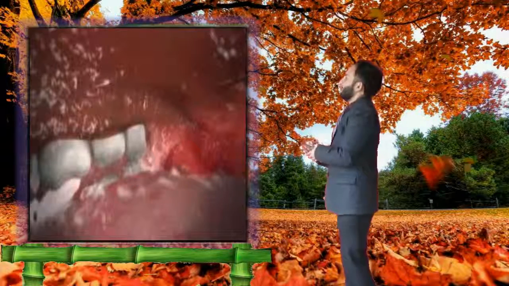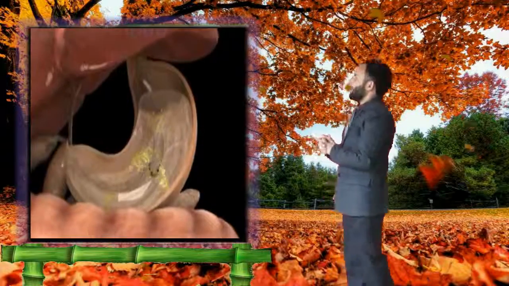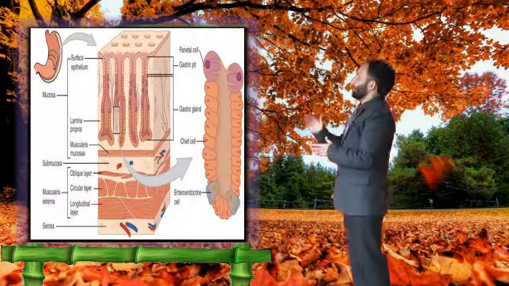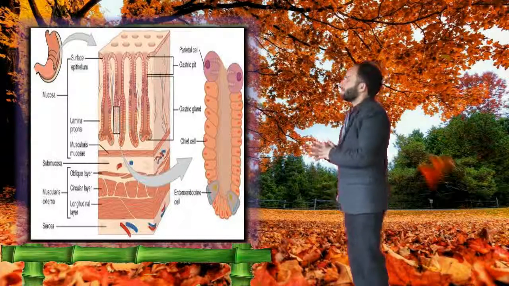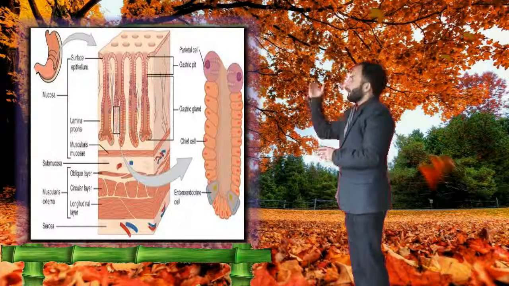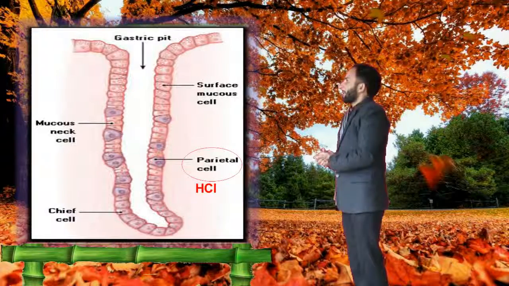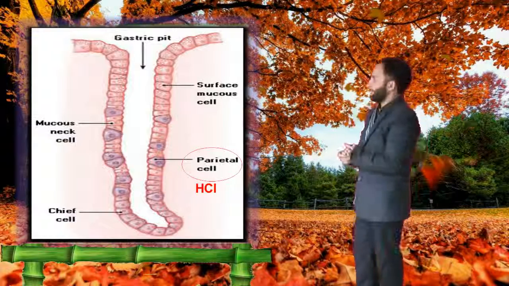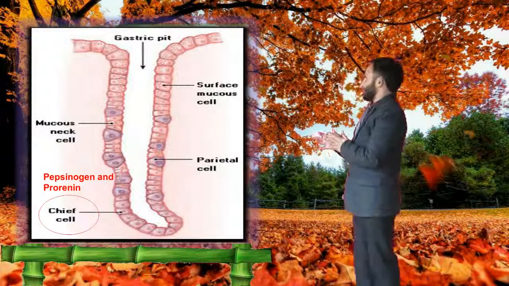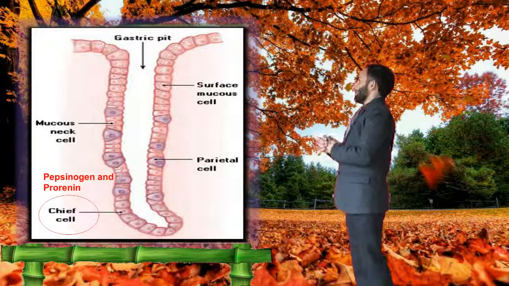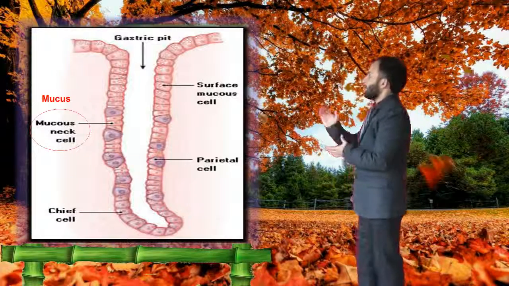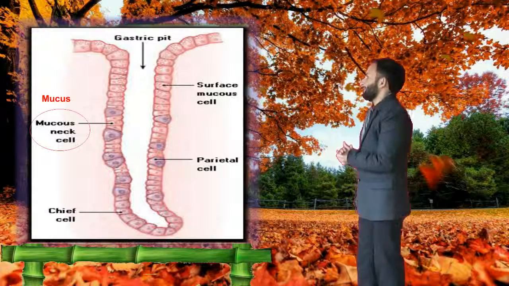After the salivary glands, the next glands associated with the alimentary canal are the gastric glands. These are numerous, simple and branched tubular glands present in the mucosa of the stomach. These are of three types: oxyntic or parietal cells, which secrete hydrochloric acid; chief or peptic cells, which secrete two proenzymes, that is, pepsinogen and prorenin; and mucus cells or goblet cells, which secrete mucus.